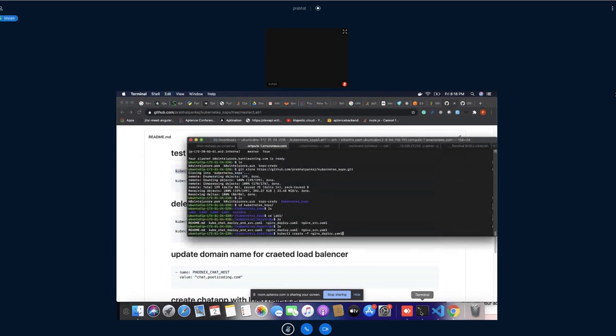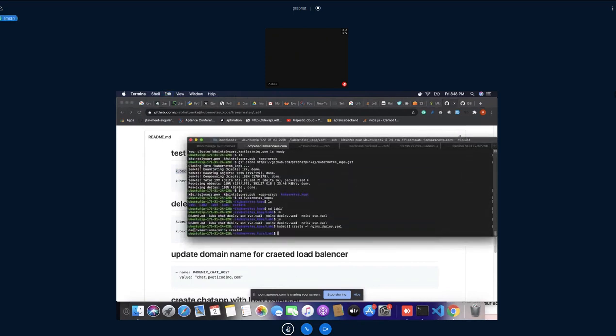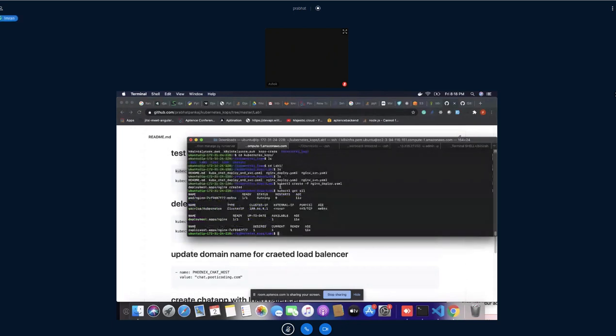Okay, if I do so, what will happen? See here, deployment app has been created. If you want to check how it has been created, the command is very simple: kubectl get all. This will give you the idea of how many deployments you have.